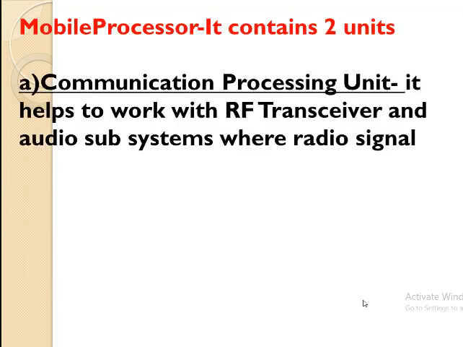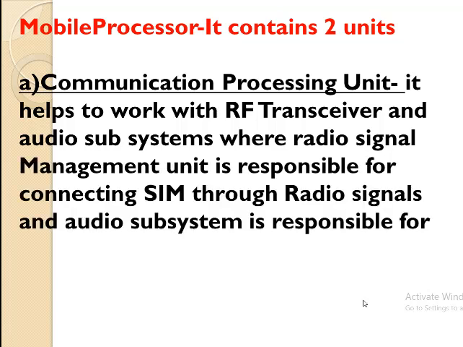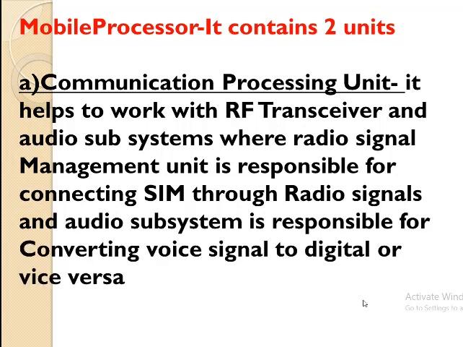The microprocessor of the phone consists of two main units: the communication processing unit that helps the radio frequency transceiver and audio subsystems with the radio signal, the management unit which is responsible for connecting the SIM through radio signals, and the audio subsystem which is responsible for converting the voice signal to digital signal and vice versa.